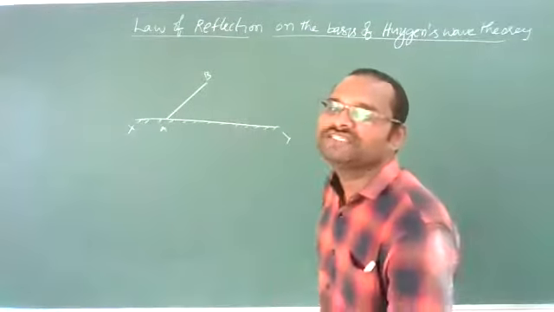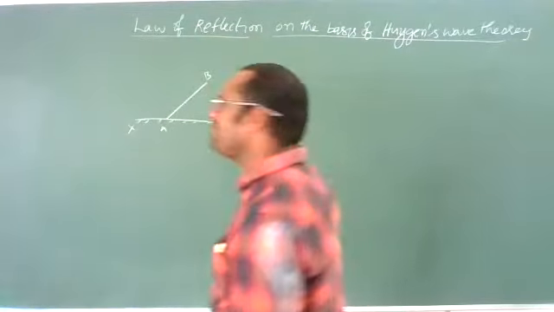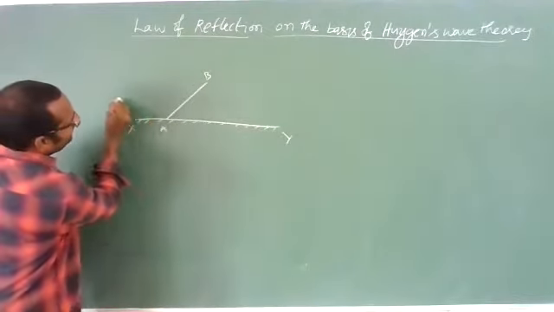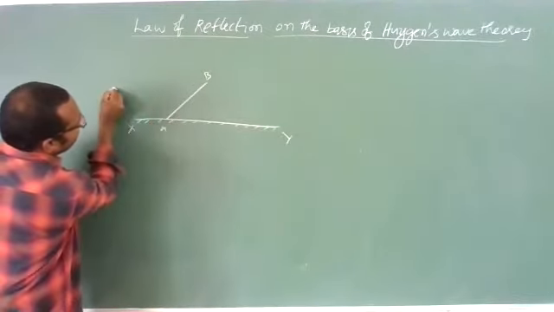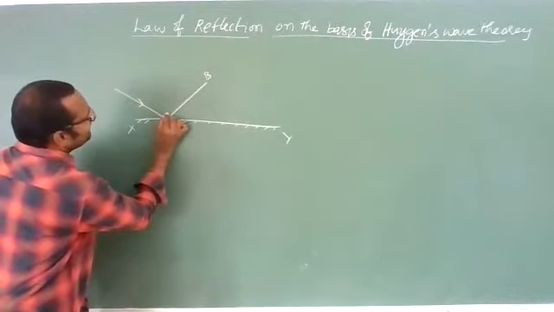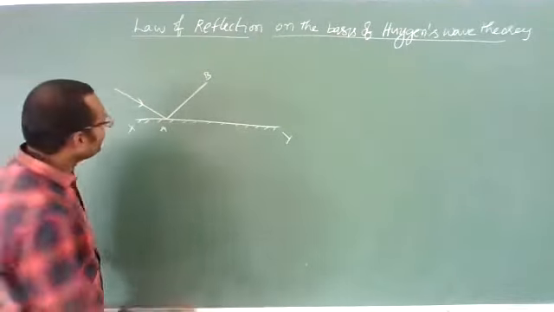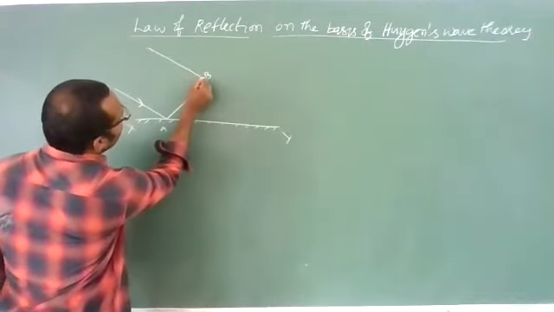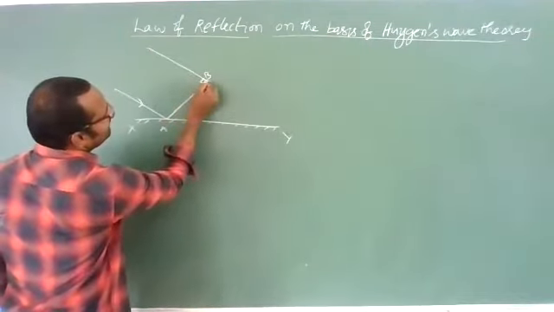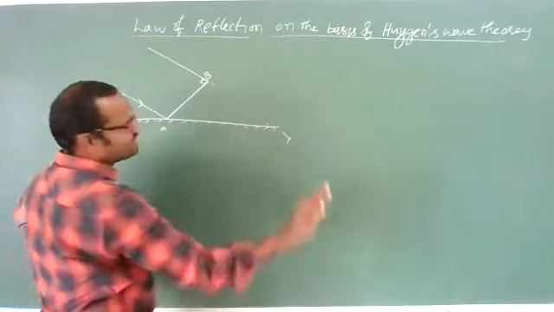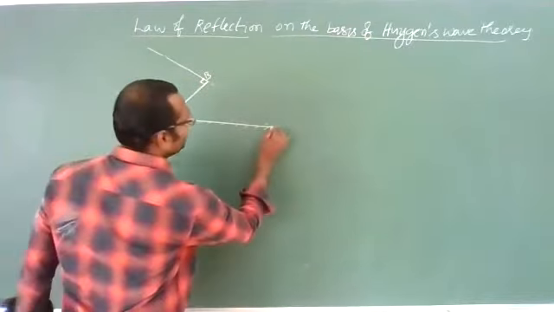Now for this plane wavefront AB, if I want to draw the rays of light, the rays should be perpendicular like this. This angle should be 90 degrees, and this is also a ray of light. This angle should be 90 degrees. Let us imagine this is extended. I will extend it; later I will show you what that is.